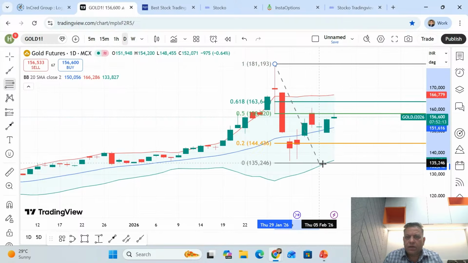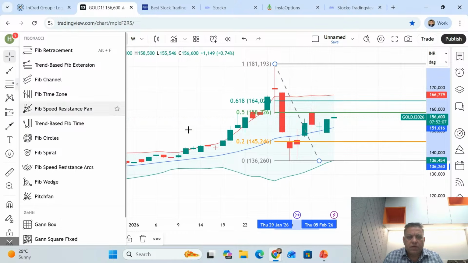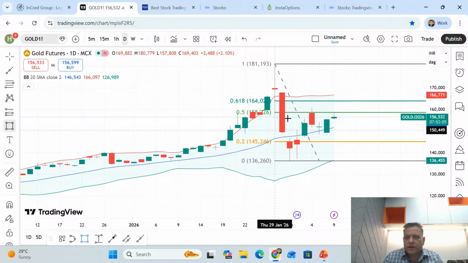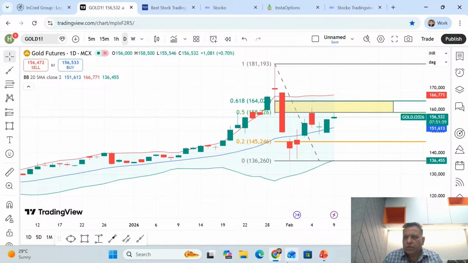You take the high, take the low, mark the 50 to 62% retracement level. That's the level we use as a trader: any pullback goes up to this level, which is 50 to 62%. So for gold, it will be somewhere around 1,59,571 and 1,64,301. This is where the spikes in gold will get resistance. Right? So that's where the resistance in gold is.